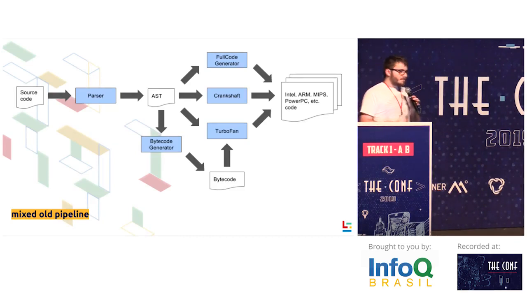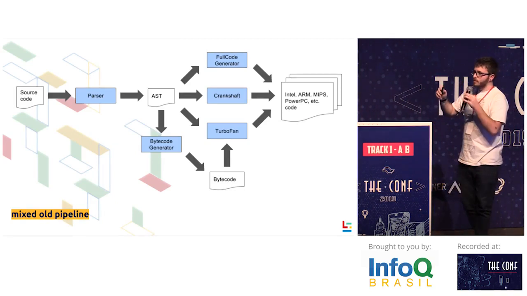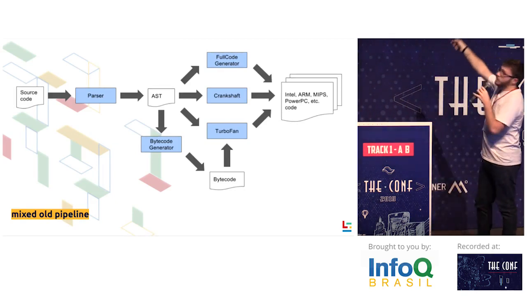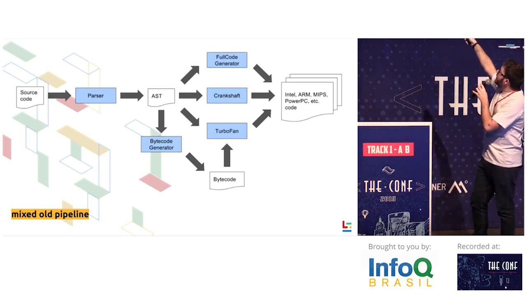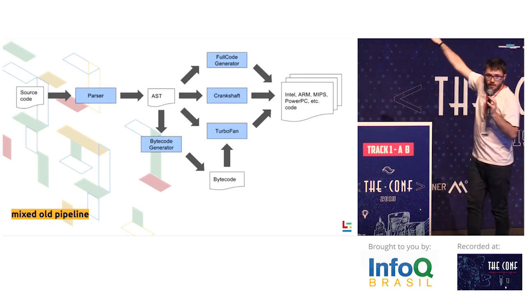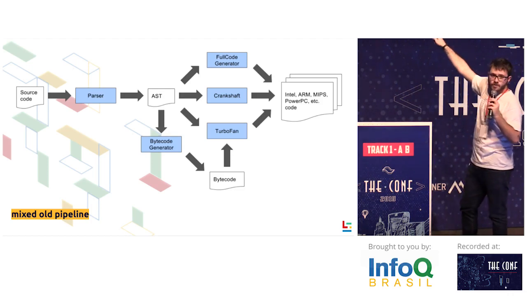So this was the mixed pipeline that V8 had for a time. Before the new compiler pipeline was put into place, everything was used. We had Full-Codegen, we had Crankshaft, we had Turbofan, we had Ignition as well, and then we had the AST. Pay attention to this part. The AST is the source of truth here.